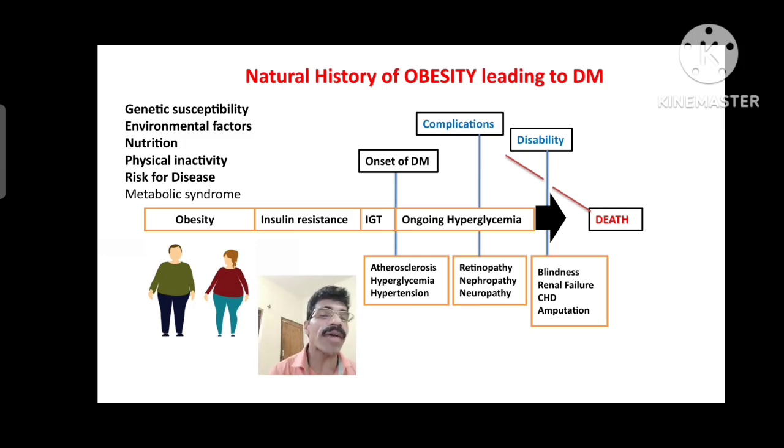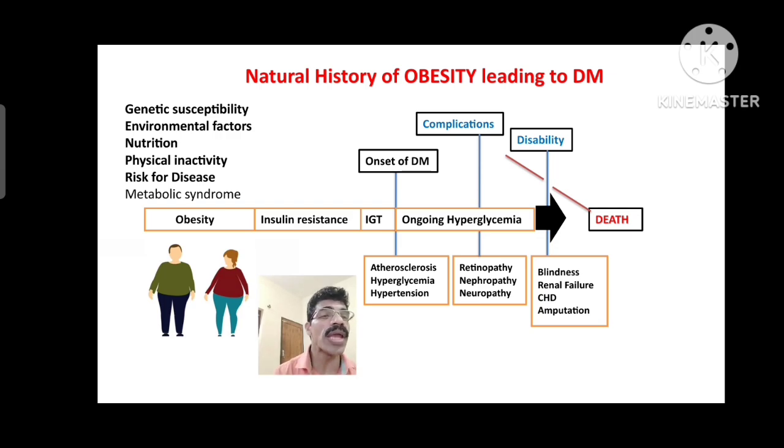Then the onset of diabetes mellitus will start the pathogenic phase. Signs and symptoms like atherosclerosis, hyperglycemia, hypertension, etc. could be seen, or may come along with the onset of diabetes mellitus. Then the disease will progress, that is ongoing hyperglycemia. Then in the second, late pathogenesis, there will be complications, that is retinopathy, neuropathy, nephropathy, etc. Then that may lead to disabilities such as blindness, renal failure, chronic heart diseases, amputation of the feet, etc.